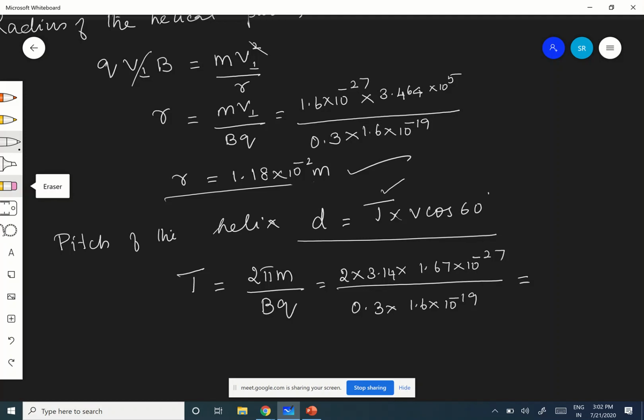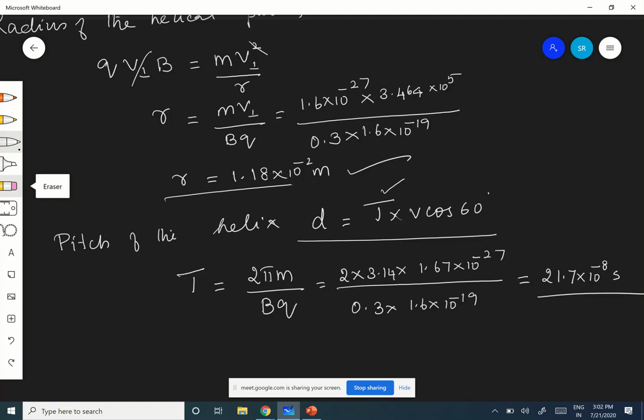No. How is it minus 2? The 10 power 27, this one. Minus 8. Around 10 power minus 8. What into 10 power minus 8? Around 21.7 into 10 power minus 8.